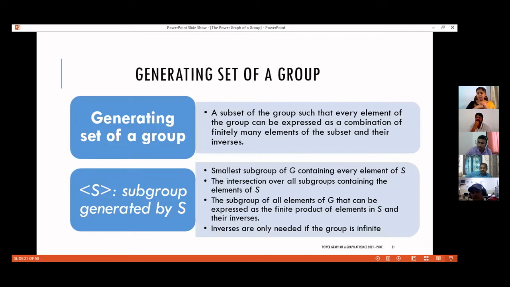And if you are considering a finite group, we need not think about the inverses. It automatically comes. Inverses need not be considered if the group is not infinite. Okay.